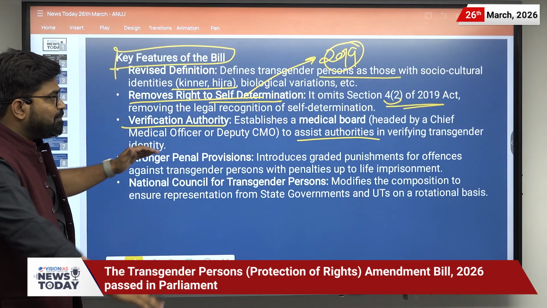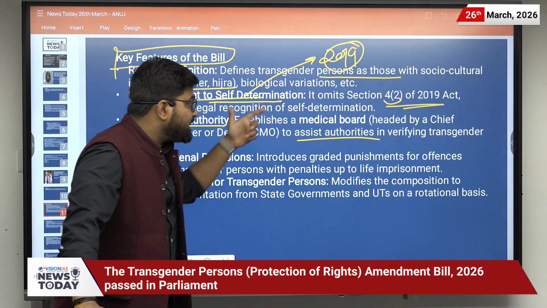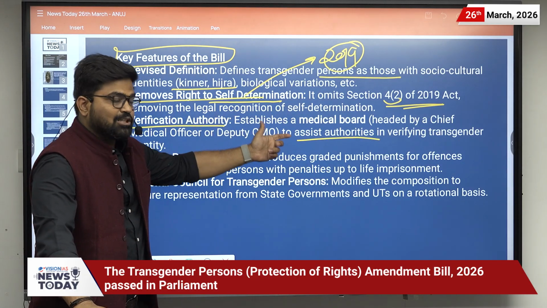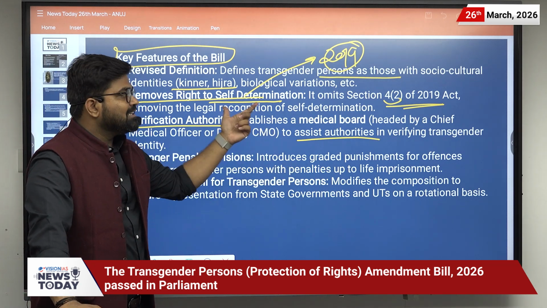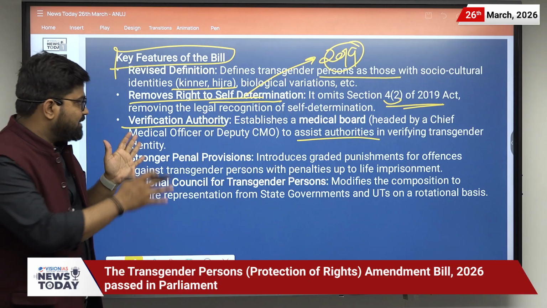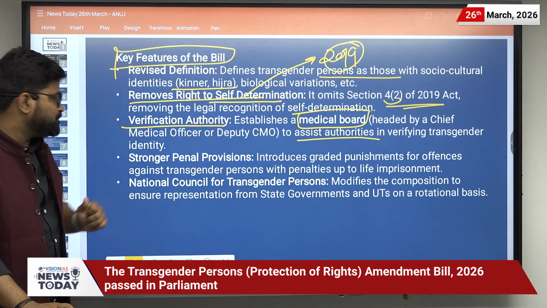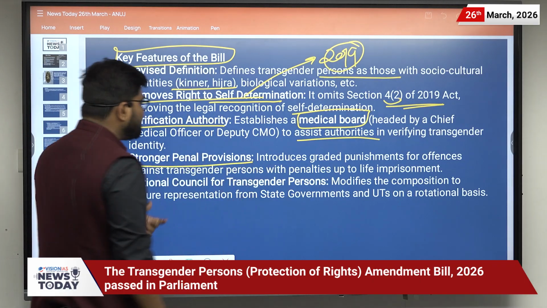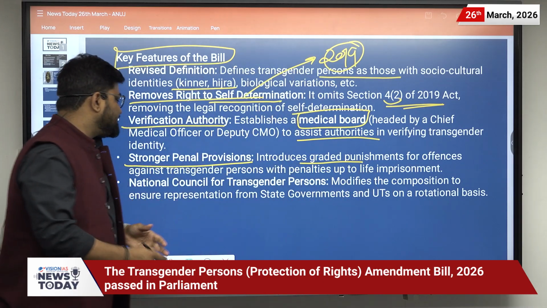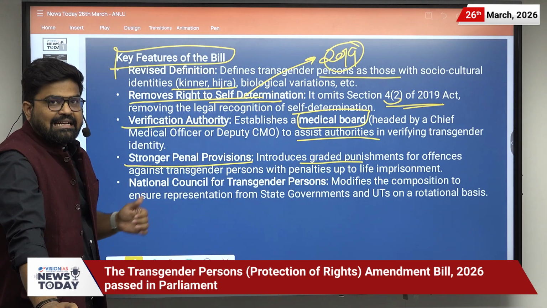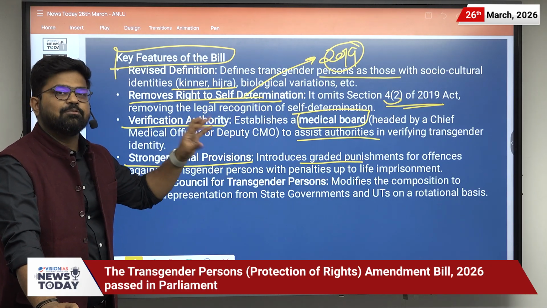Then there are stronger penal provisions which introduce graded punishment for offenses against transgender persons, with penalties up to life imprisonment. That is for the protection of transgender persons.